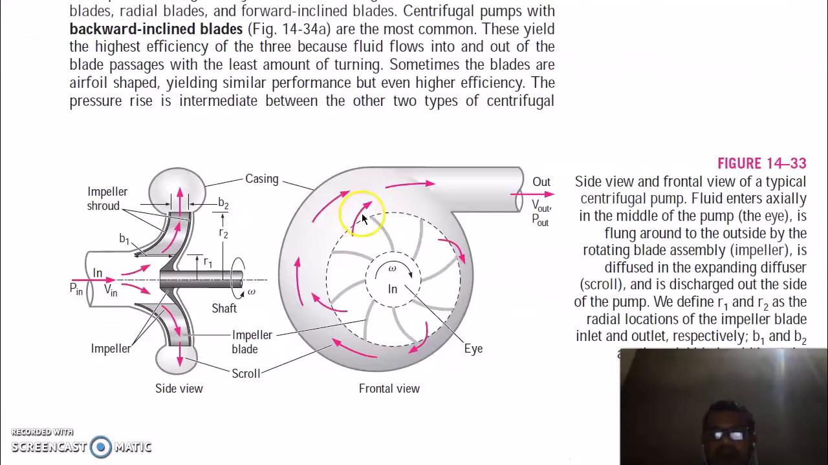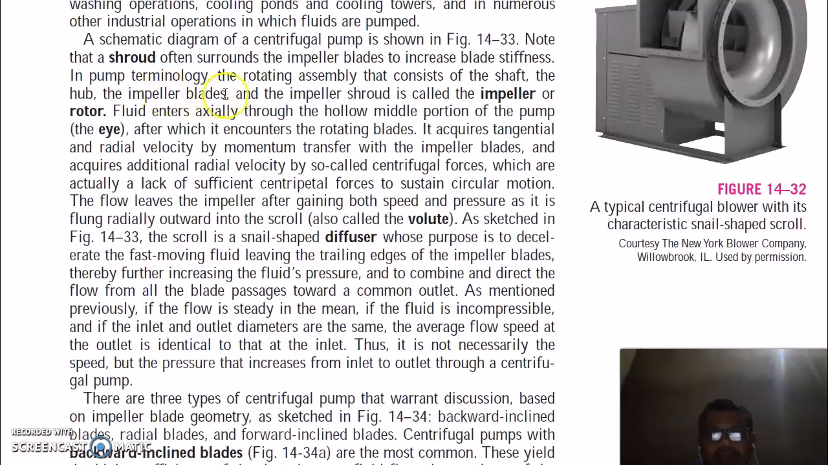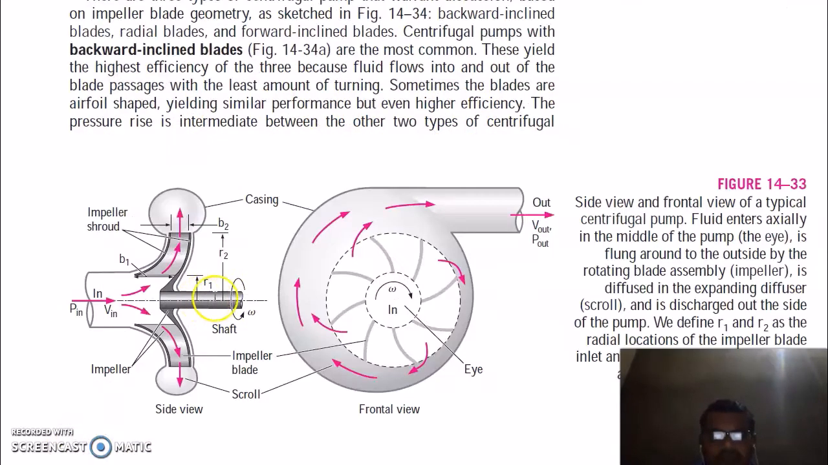Here R1 and R2 are the radii: this is your inlet radius at the entry and this is the outlet radius at the exit. B1 is the inlet blade width and B2 is the outlet blade width at the outlet section. In pump terminology, the rotating assembly that consists of the shaft, the hub, the impeller blades and the impeller shroud is called the impeller or rotor. This is your rotating part, containing the shaft and impeller, and the rest is your stationary part, which is the outer casing and the inlet of the pump.